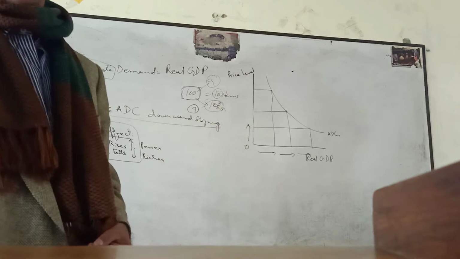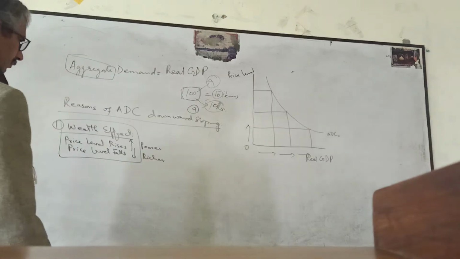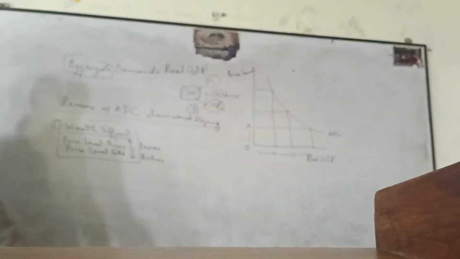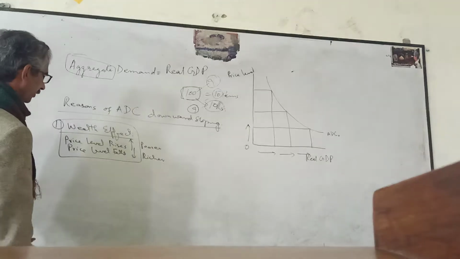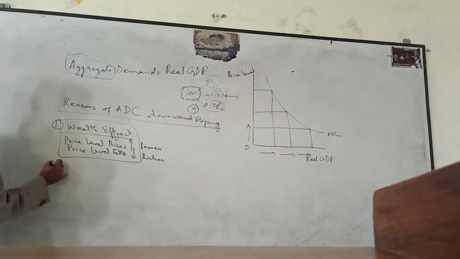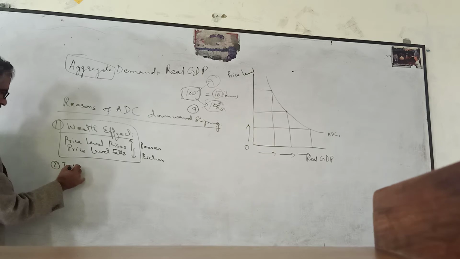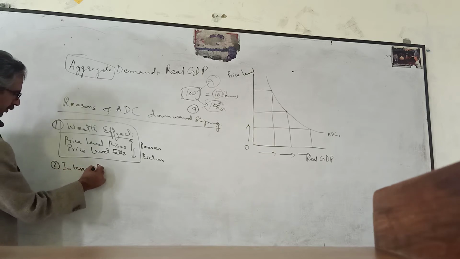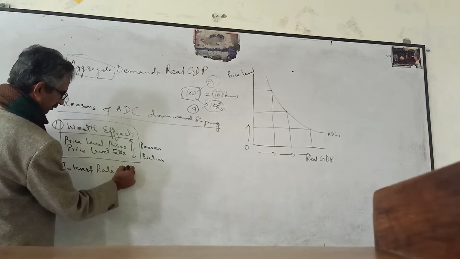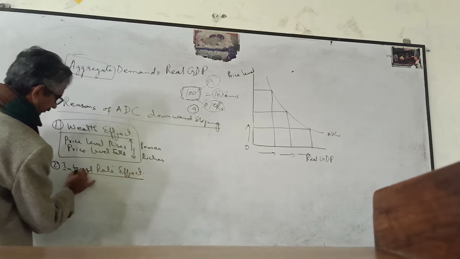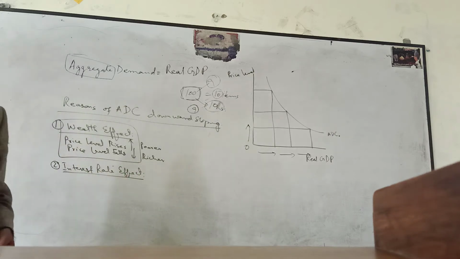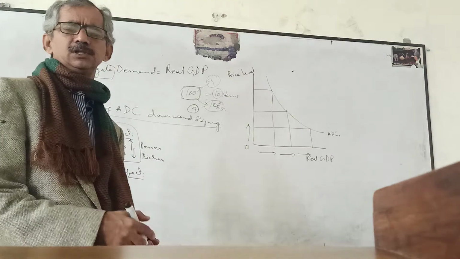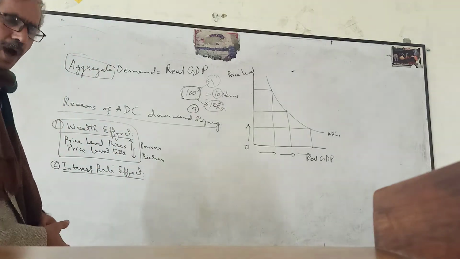And another reason why there is a downward sloping aggregate demand curve is the interest rate effect. What happens when the overall price level in the country rises?